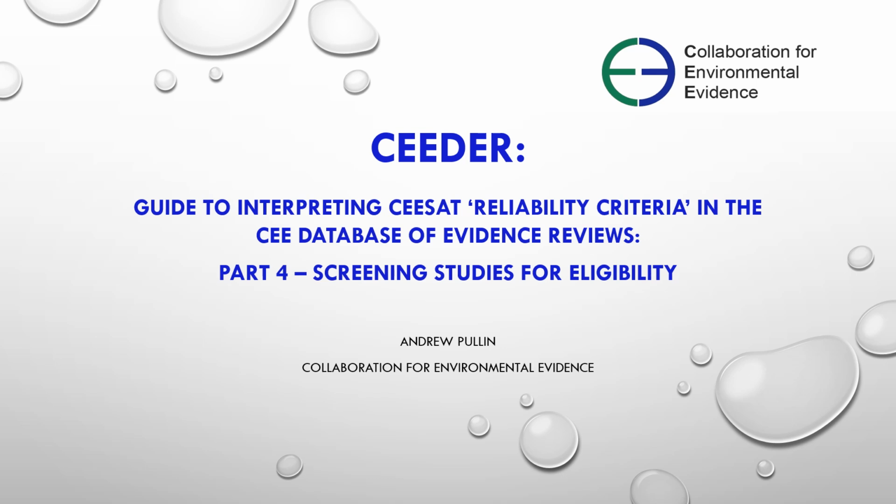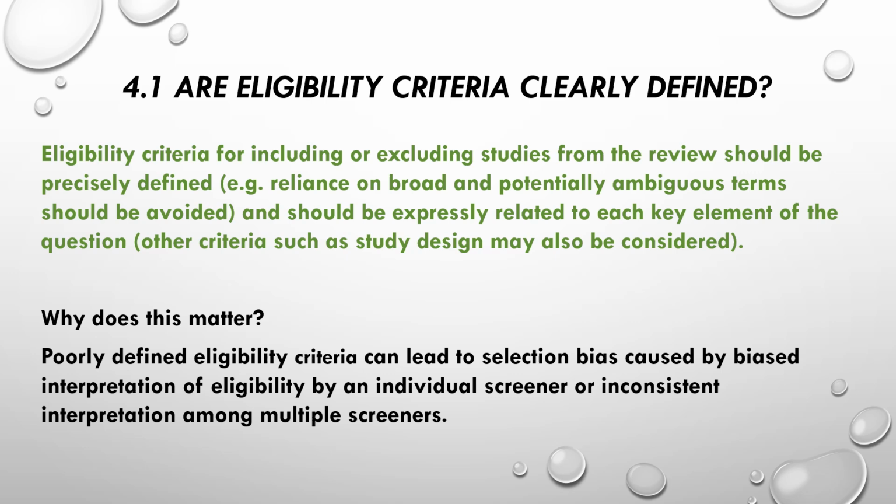Transparent and replicable decisions on which studies are eligible for inclusion in a review are key to building confidence in the review findings. This section concentrates on three aspects: the eligibility criteria, the conduct and reporting of consistency of decisions, and the reporting of each step in the inclusion-exclusion process. So let's look first at eligibility criteria and whether they are clearly defined.